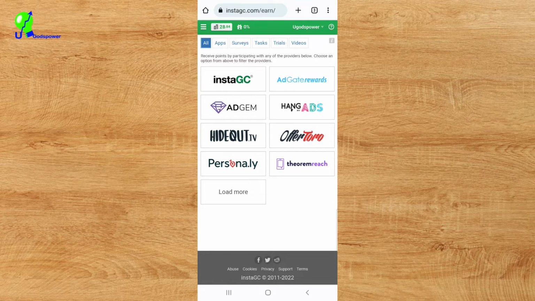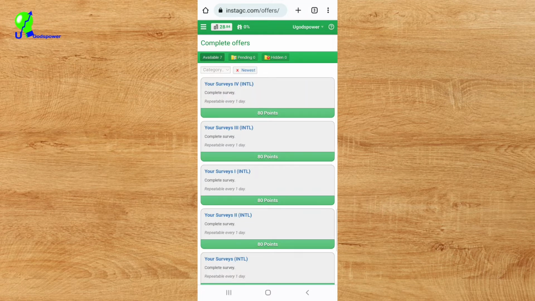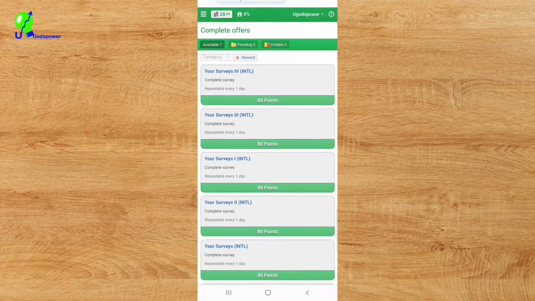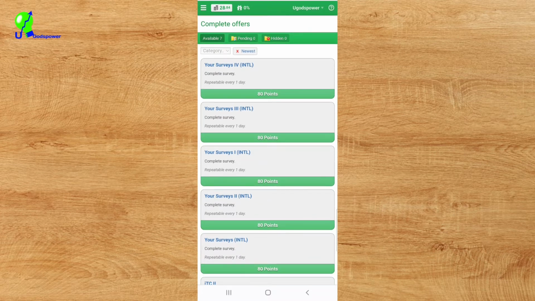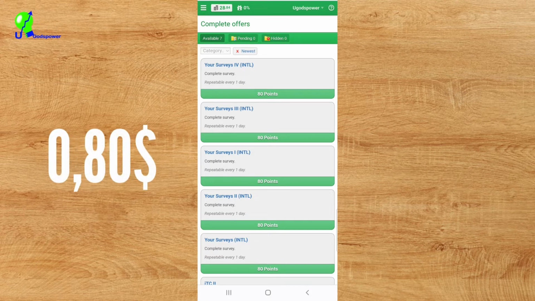To start using it to make money, you have to click on where it says Instagc. Click on that Instagc and it will open up. You can see the surveys that you can take. So this is a survey. You can take this survey and it will pay you 80 points. These 80 points, converted to dollars, is 80 cents. So you can see that you can take surveys and you get paid 80 cents.